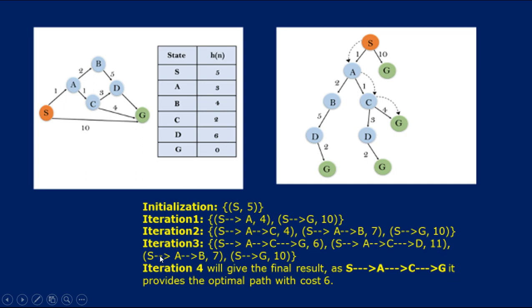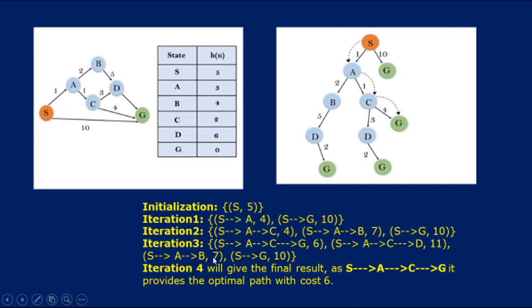The same way S A B: S to A 1, A to B 2, so 3 plus 4 that is 7. I hope you are getting it. The same way S to G is 10.